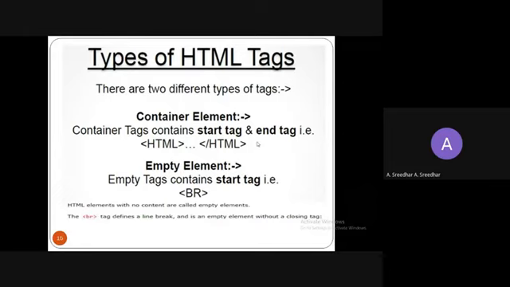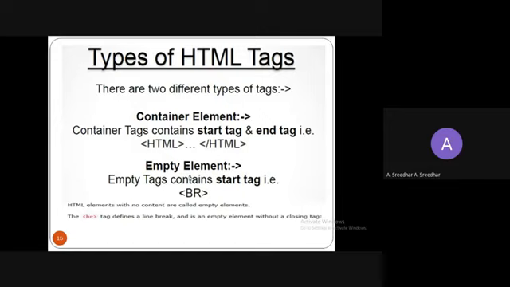And here the types of tags are two types: one is container tag and the other is empty tag, or container element and empty element. The container tag contains a starting tag and an ending tag. That is called a container element. So a container element or container tag should contain both starting and ending tags. And there is one more tag that does not contain the end tag. That is called an empty element or empty tag. An empty tag contains only the starting tag. It does not contain the end tag, right?